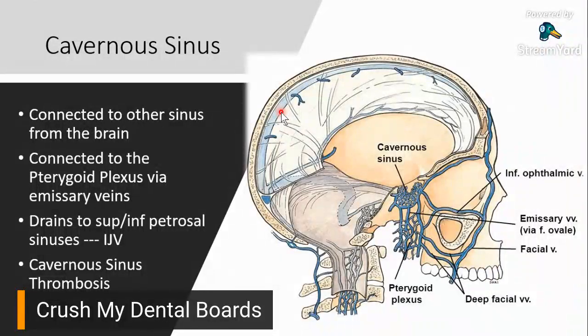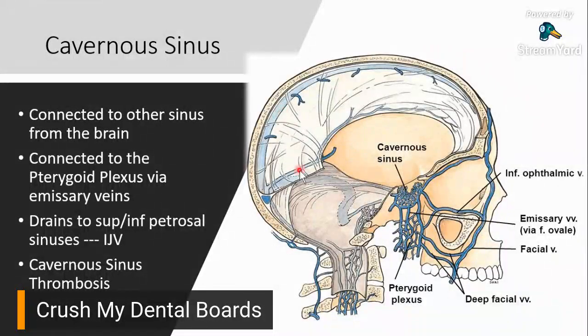It contains very important structures. Again, what are those structures? You have your CN3, 4, V1, V2 on the lateral aspect. And on the medial aspect, you have your internal carotid artery and your CN6, your abducens nerve. Okay. So, that's just within the cavernous sinus itself.